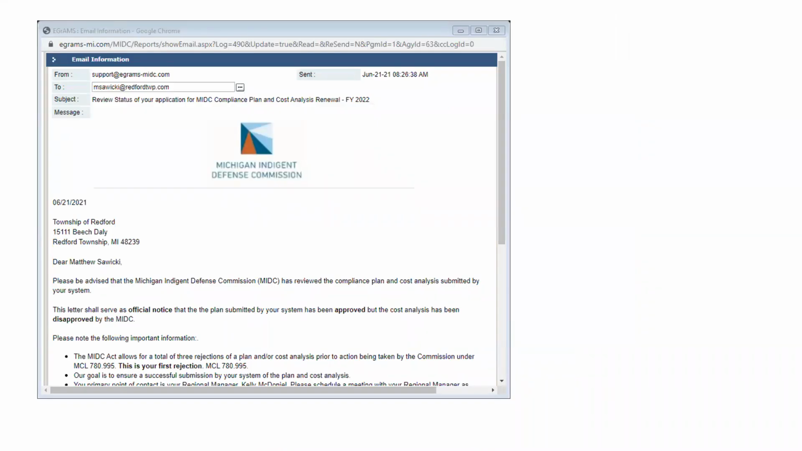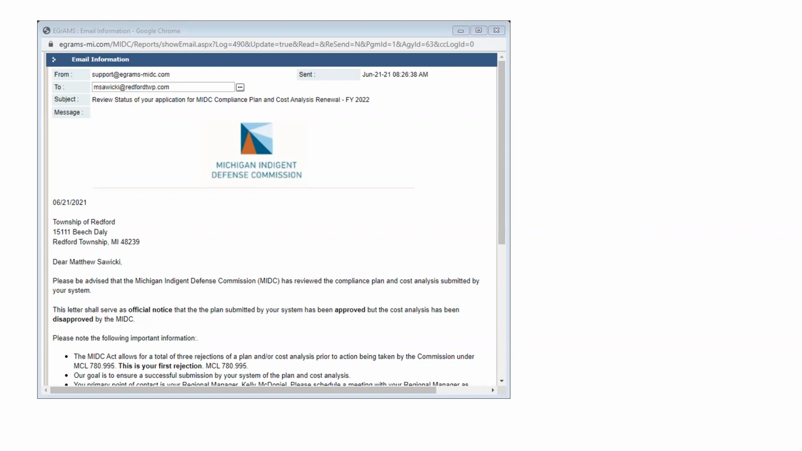If your FY22 compliance plan and/or cost analysis was disapproved by the MIDC, you would have received two notices. The first would have been through EGrAMS on June 21st, 2021. This was a message generated after the MIDC concluded their business agenda, and those actions were entered into our grant management system. This first notice came by email from EGrAMS, and at any time you can go into EGrAMS and locate that letter if you want more information about that action and these next steps.